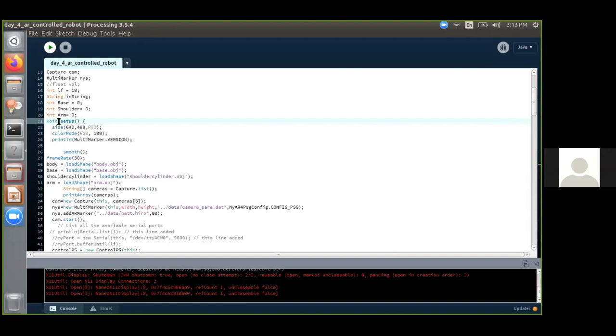Okay. So if we go into the void setup, and we'll be using the body, and bringing in the body.obj, that is the object which we created in Blender, inside the data folder, and we have to click on load. We have to declare loadShape body.obj, and the body.obj is assigned to the word body.